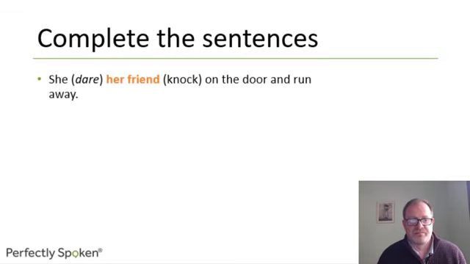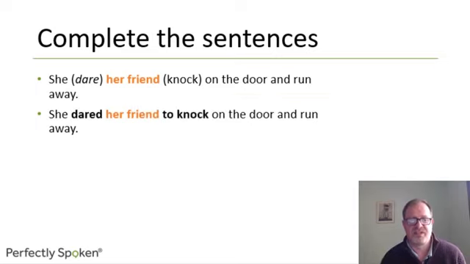Let's have a look at some more. She dared her friend knock on the door and run away. She dared her friend to knock on the door and run away. You dare somebody to do something. This actually was a game, well, not very nice for the people whose door was being knocked, that young people used to do when I was young. It was called Chickenelli, I believe, because if you didn't do it, you were a chicken. You were considered to be a coward, and all your friends would put pressure on you to do this. So she dared her friend to knock on the door and run away. Not a nice thing to do at all.